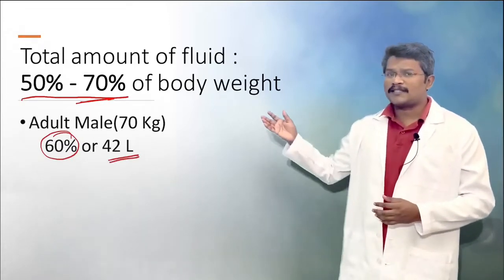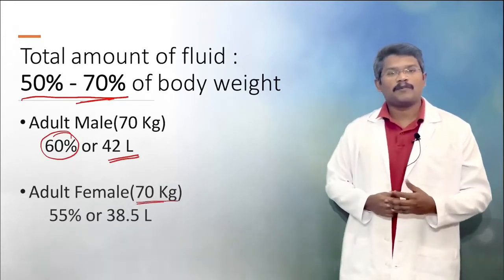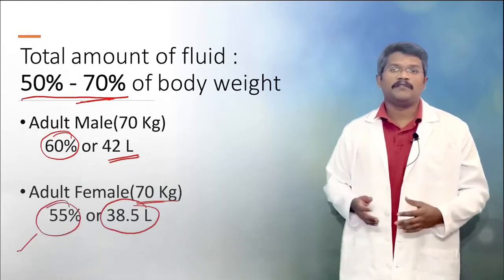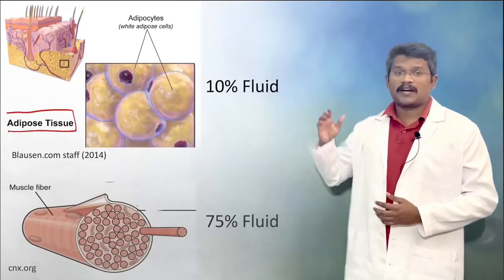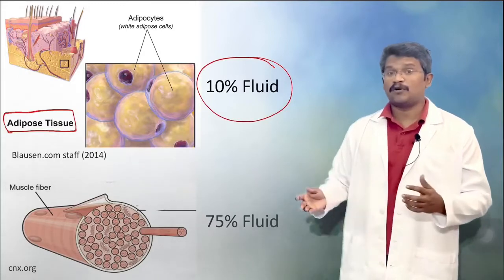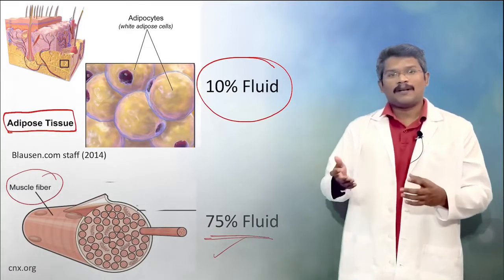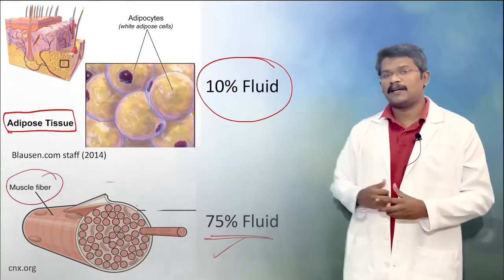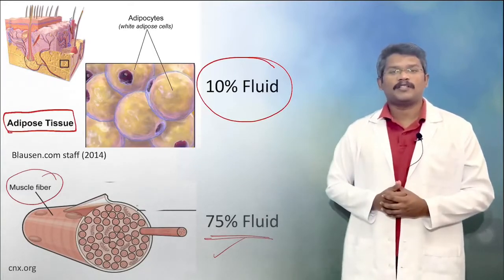But if you take a similar weight female, the total water is going to be only about 55% of the body weight. That is because of the difference between the adipose tissue in male and female. Adipose tissue contains only 10% fluid as compared to the muscle cells, which can hold up to 75% of the fluids. Since women have more subcutaneous adipose tissue, the general difference between male and female is that women have less body fluids.